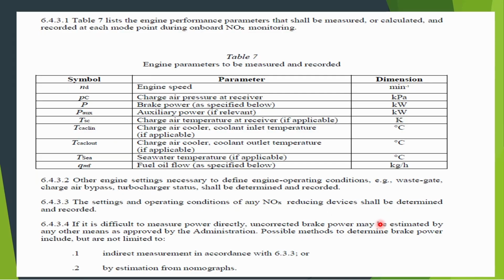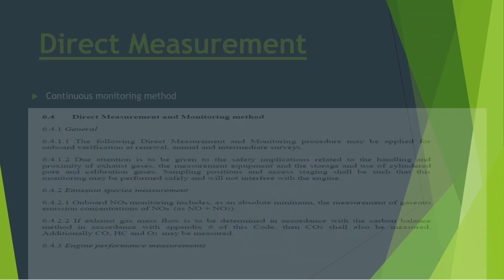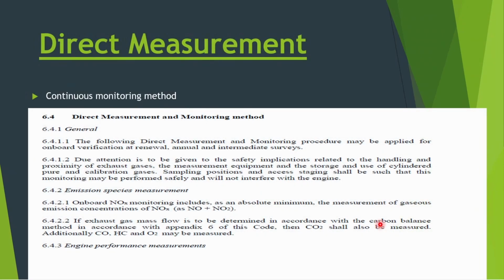After that comes the direct measurement method. In the direct measurement method, equipment is installed on your ship and it continuously monitors NOx from your engine. It shows you the value and also records these values in a recorder, and that has to be shown to the authorities if asked.